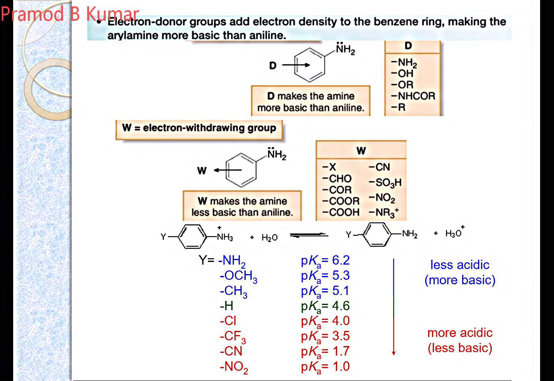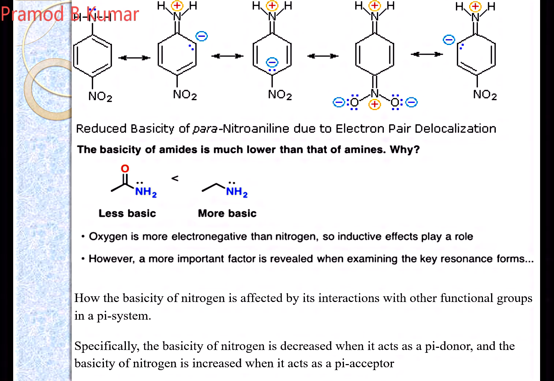Because of the electron withdrawing property, the basicity decreases, and with the electron donating property, the basicity increases. Any group which donates electrons to the ring increases the basicity, and any group which withdraws electrons from the ring, thus decreasing the electron density on the nitrogen, decreases the basicity of the corresponding amine.